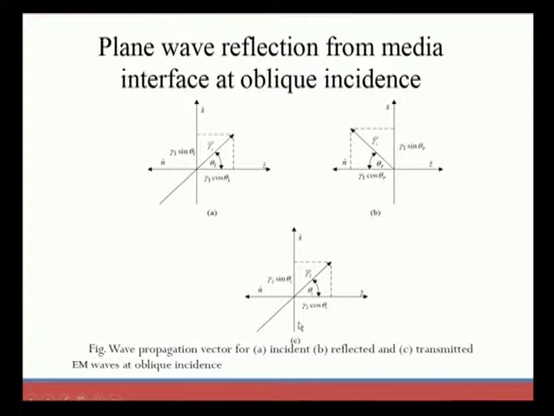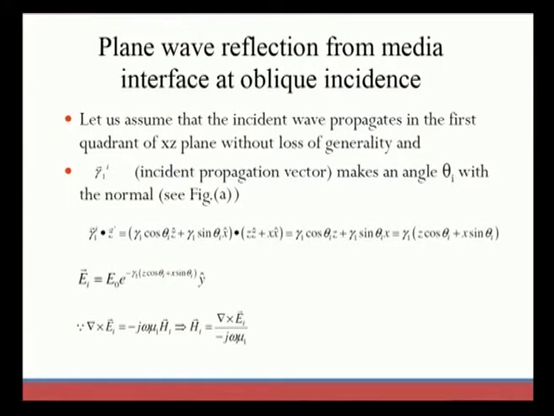Similarly, for the transmitted wave, theta t is the angle at which it transmits out from the interface obliquely, and gamma t is the propagation constant for the transmitted electromagnetic wave. So, let us now assume that the incident wave propagates in the first quadrant. We observe that the incident wave is propagating in the first quadrant of the xz plane, without loss of generality, or we can say without loss of any energy.